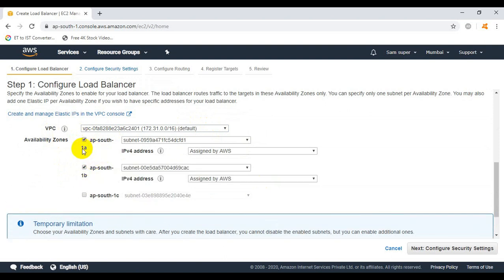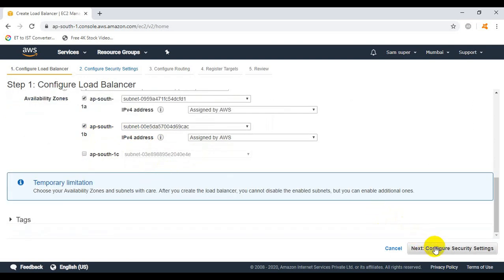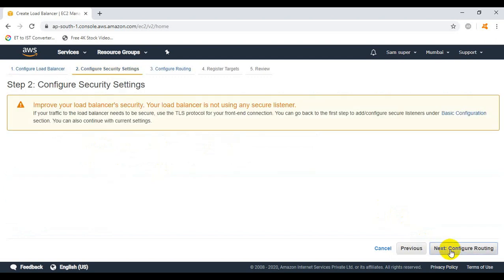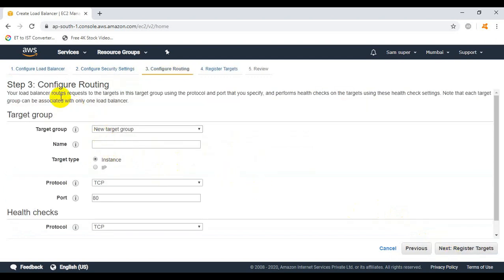So I will check mark 1A and 1B. Now click on next, click on next again, and we are redirected to step number 3.